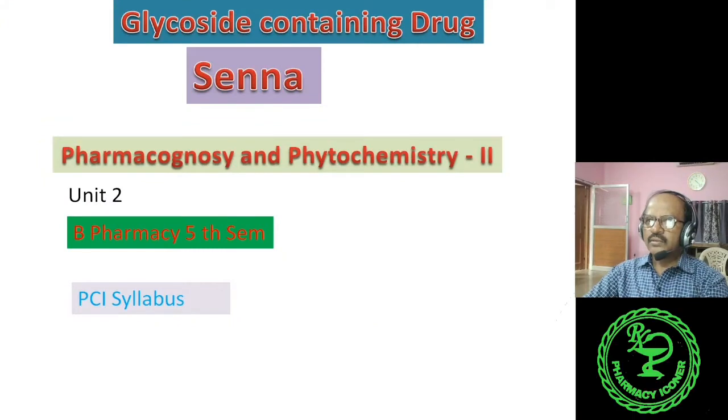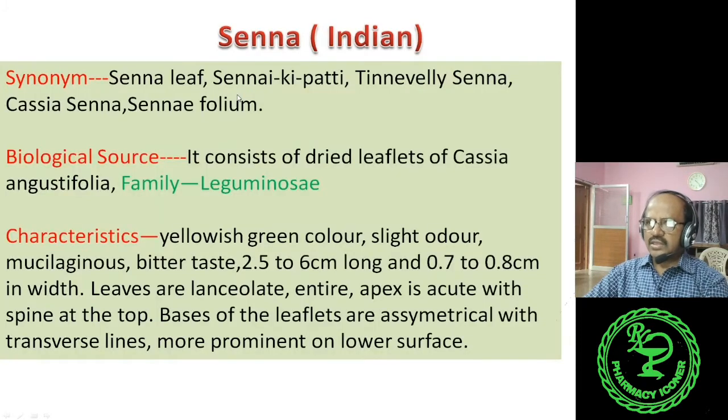Hello everybody. Today I'm going to start about the glycoside containing drugs like Senna, Indian Senna and Alexandrian Senna, coming under Pharmacognosy and Phytochemistry 2 of Unit 2 in B Pharm 5th semester according to Pharmacy Council of India syllabus. So let me start about the Indian Senna.